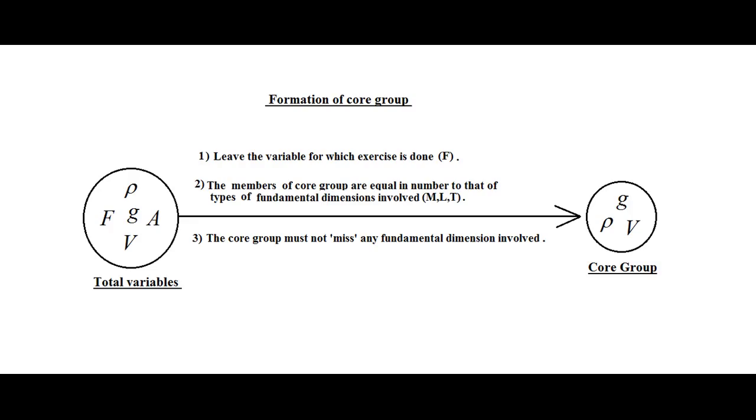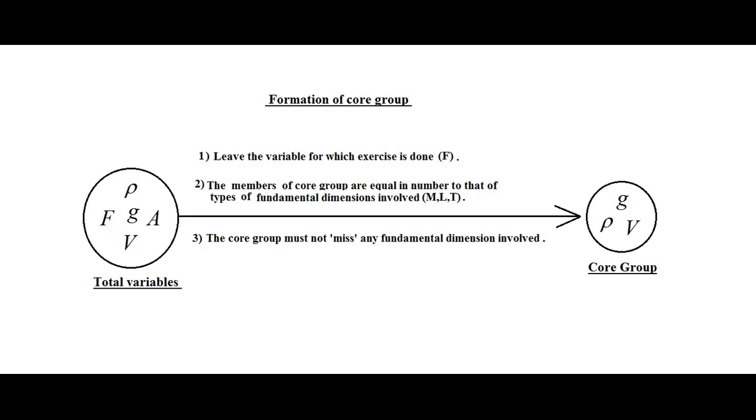Once more, the number of elements in the core group is exactly the same as the types of fundamental dimensions involved in the total variables. Since the types of dimensions are only M, L and T, we have to choose only 3 variables in our core group.